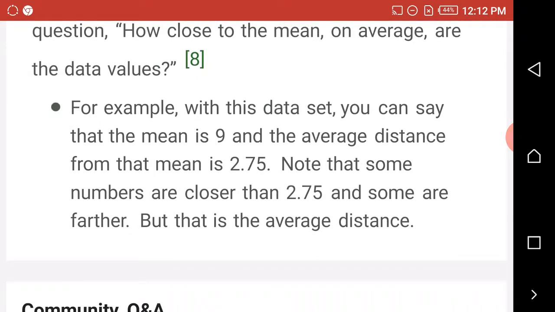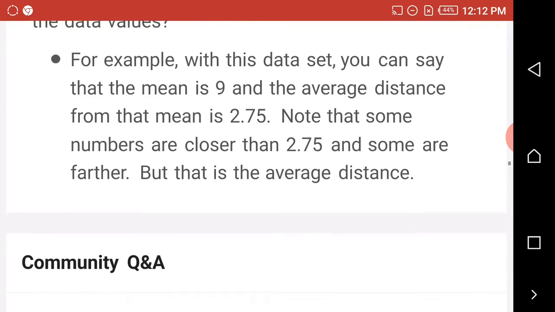For example, with this data set, you can say that the mean is 9 and the average distance from that mean is 2.75.